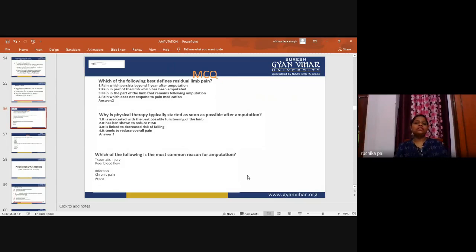Which of the following is the most common reason for amputation? Traumatic injury, poor blood flow, infection, or chronic pain. Poor blood flow can be managed by medicines. Infection can also be managed by medicine. Chronic pain is also managed by medicine. When a traumatic injury occurs, in an emergency condition, the patient undergoes amputation for saving his life.